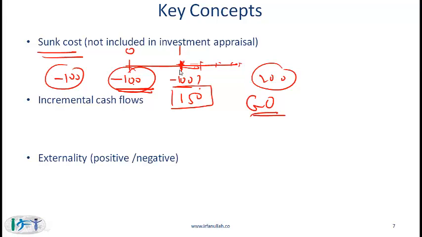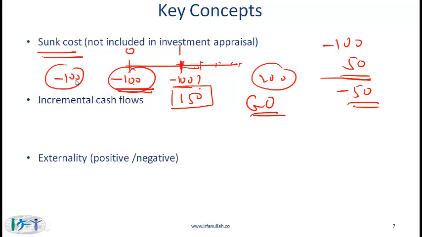If you go for the project, then notice that between minus 100 and 150 you are making 50. You have already lost 100 before, so your overall loss is 50. A loss of 50 is better than a loss of 100.